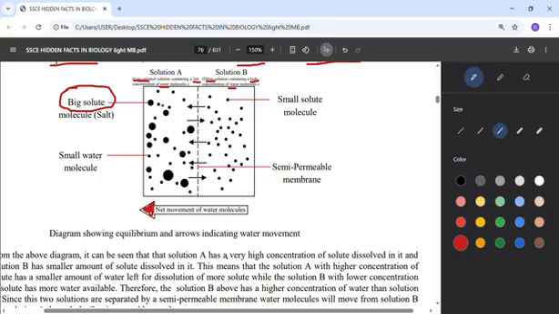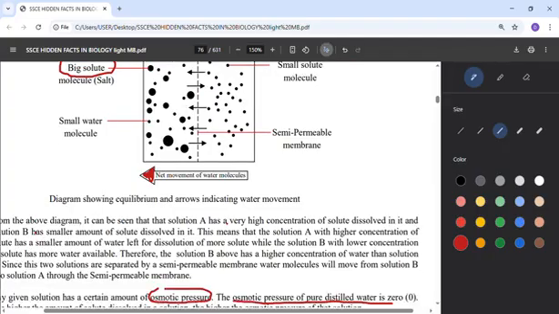So this place where there is much salt, a high concentration of salt, will be demanding water, and that's why this arrow tells us that water will begin to move to this region. So there is movement from a region of lower concentration to a region of higher concentration, through the semi-permeable membrane.